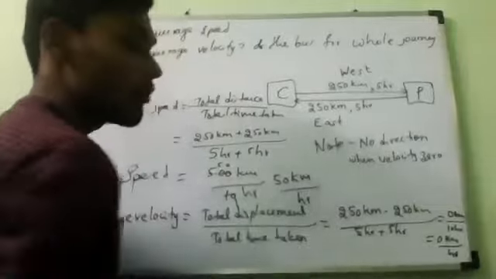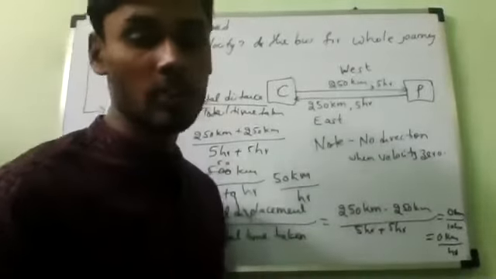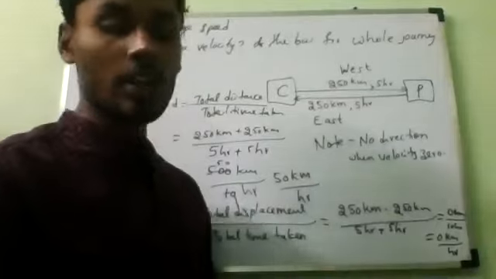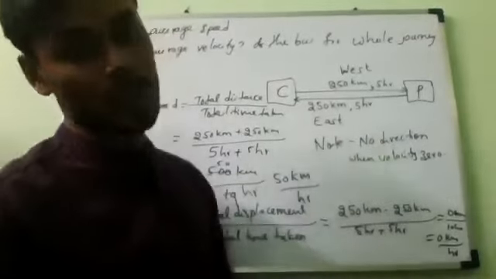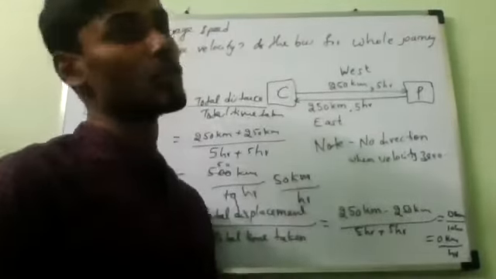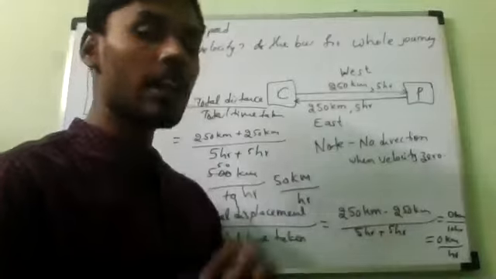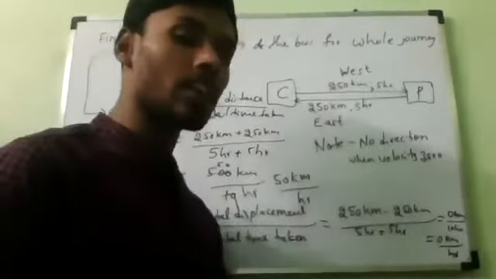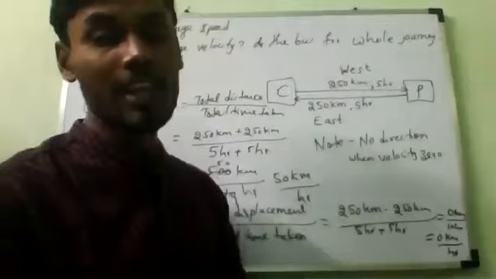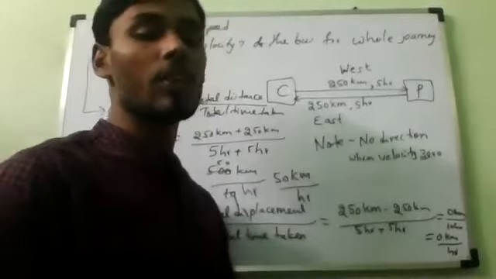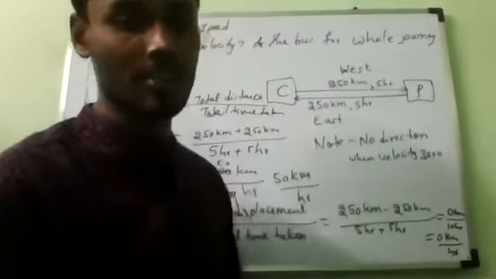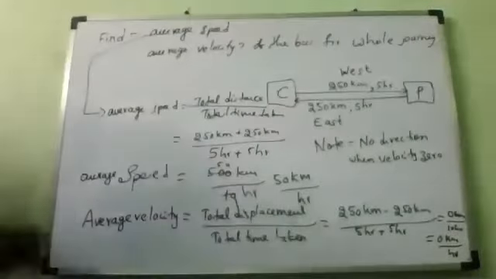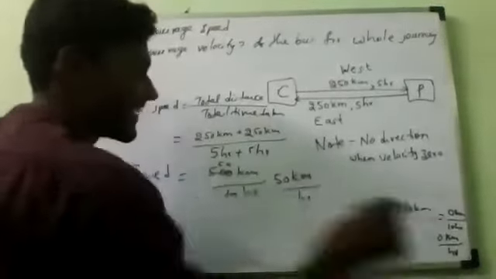Now from this, can you write all the differences between speed and velocity? How many of you are able to write? One is distance by time, another is displacement by time. Units are meter per second for both. Next, speed has only magnitude, while velocity has magnitude as well as direction. Speed is a scalar quantity, velocity is a vector quantity. Speed will never become zero, velocity will become zero in a certain situation. These are all differences.